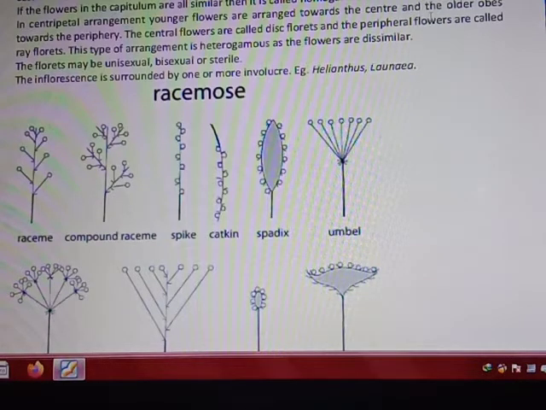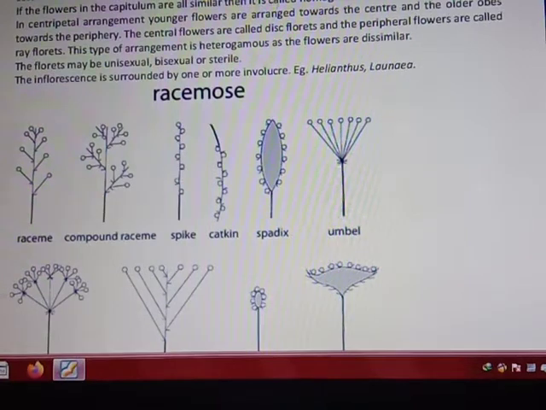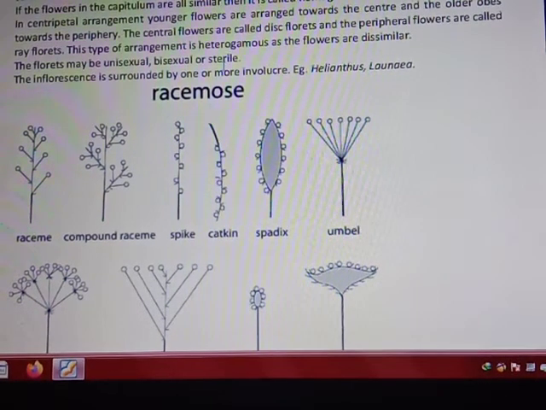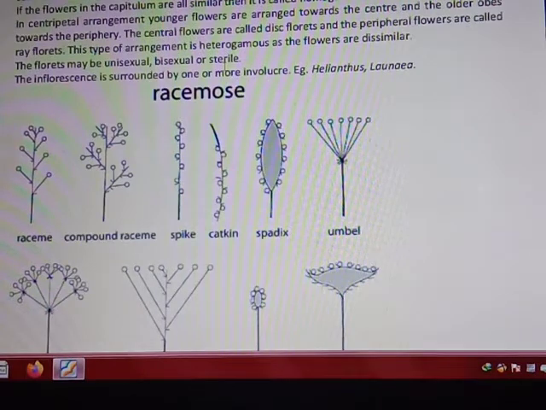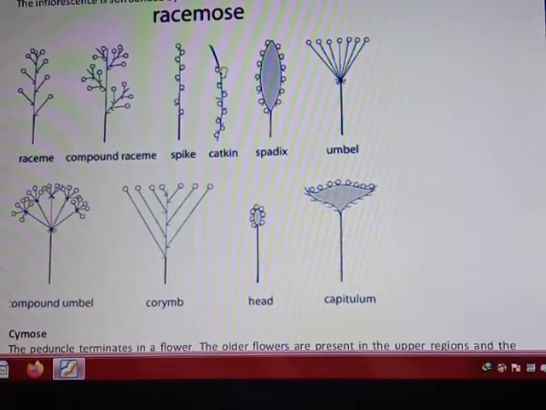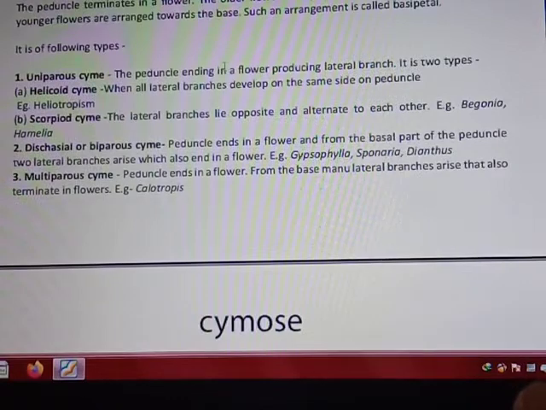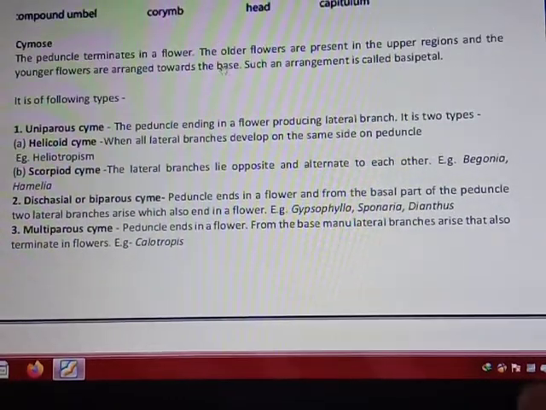Again, flowers are unisexual. In some cases maybe bisexual also, or sterile. Sterile means which can't reproduce, and it is an example of sunflower. So it was all about the racemose type of inflorescence. Next type of inflorescence is cymose.